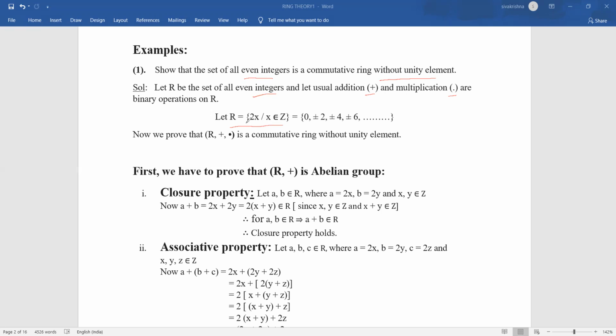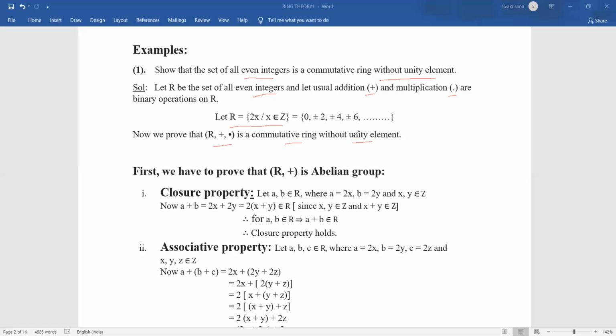Okay, so I am writing that the elements in capital R are of the form 2 into something, and that something belongs to Z. And we know that even integers are 0, plus or minus 2, plus or minus 4, plus or minus 6 and so on. So capital R is a set in which every element is of the form 2 into something. Keep it in mind. Now we prove that this particular set together with two binary operations is a commutative ring without unity element.